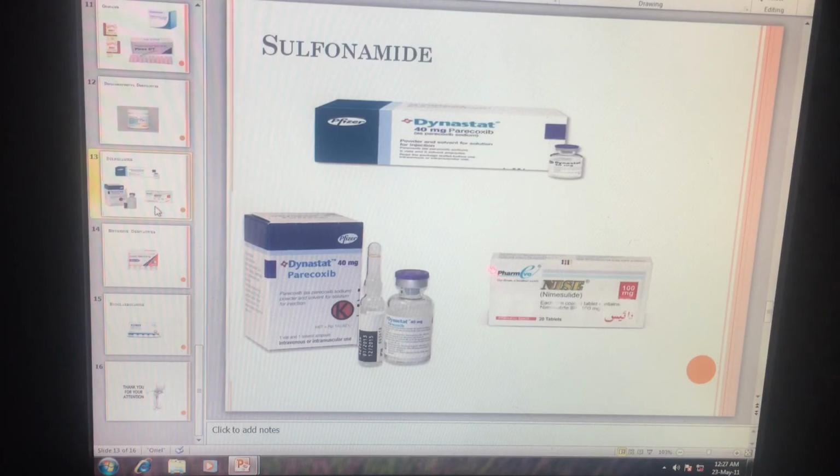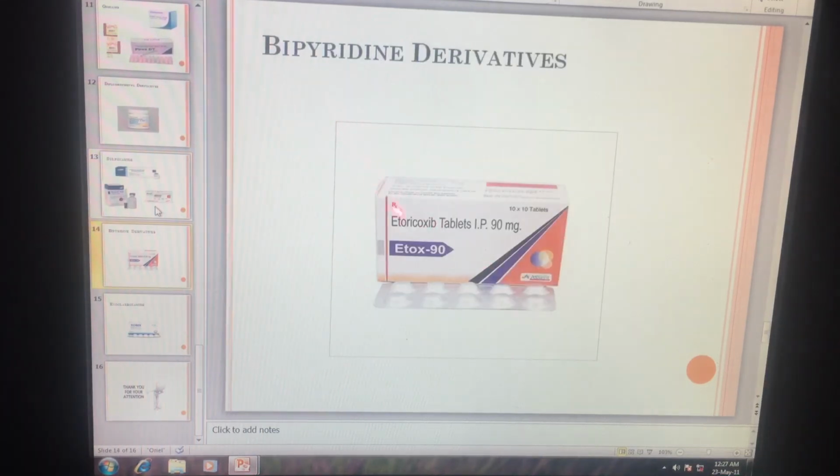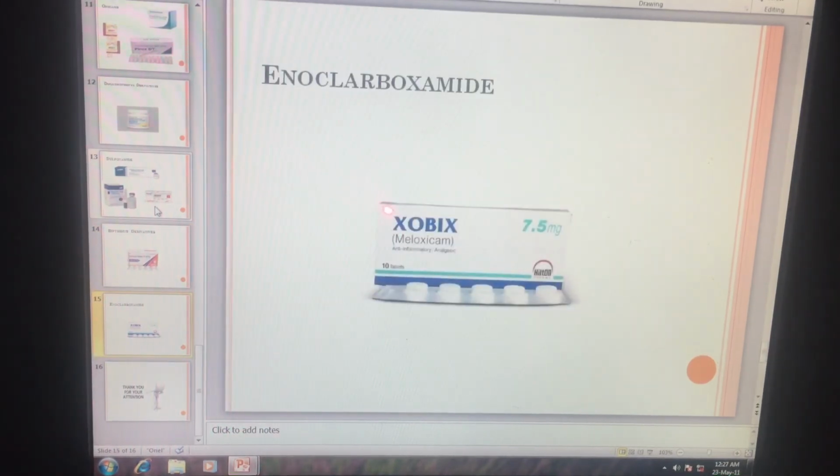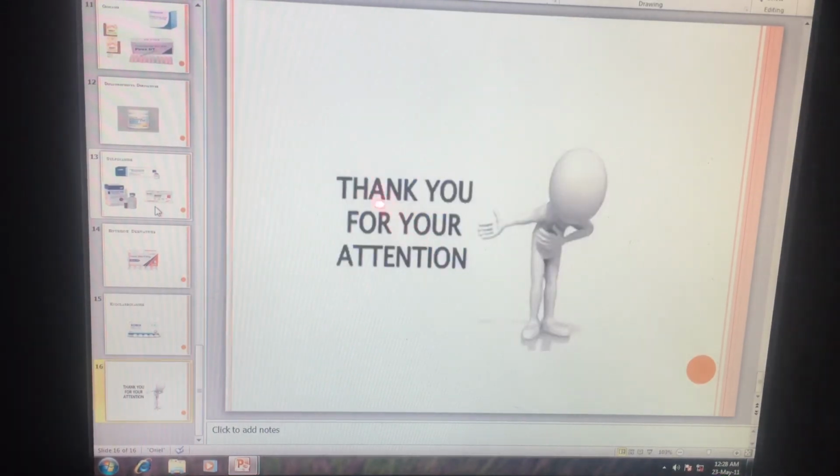pharmaceutical company. Next is etoricoxib, available in a dose of 90 mg. IP means International Pharmacopoeia. Next is meloxicam, available in a dose of 7.5 mg, with anti-inflammatory and analgesic property. So this is all about different brands which are available in the market.